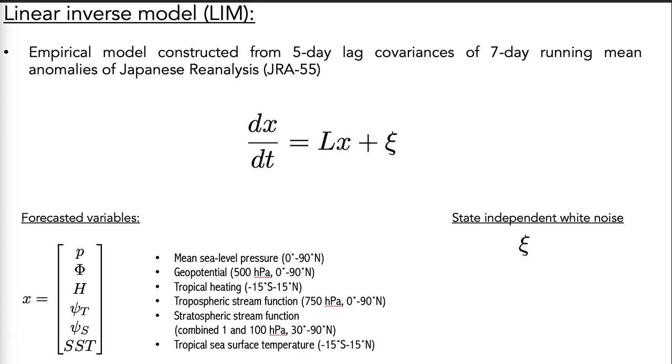The slowly evolving component that we hope might be more predictable on subseasonal timescales is modeled by our forecast operator, L, here, which is constructed from 7-day running mean anomalies of our forecast state vector, X. The LIM approximates the rapidly decorrelating nonlinear remainder, that is, those individual weather systems and things like that, via state-independent but observationally constrained Gaussian white noise.